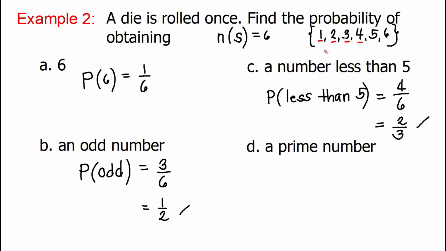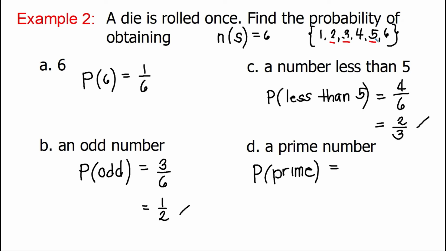Now let's have letter D. What is the probability of getting a prime number? So probability of getting a prime number when you roll a die. So how many prime numbers do we have in our sample space? 1, 2, 3, 4, 5, 6. 1 is not prime. It's neither composite. So 2 is prime, 3 is prime, 5 is prime. By the way, a prime number is a number in which its factors are itself and 1 only. So 2 times 1 is 2, 3 times 1 is 3, 5 times 1 is 5.